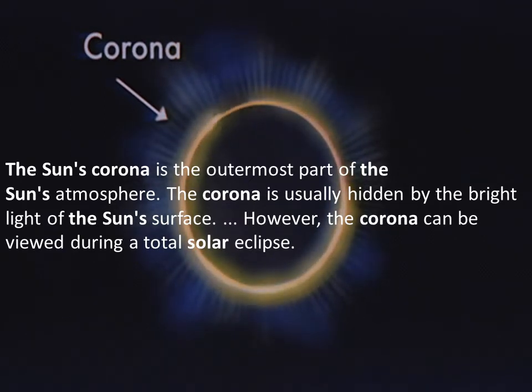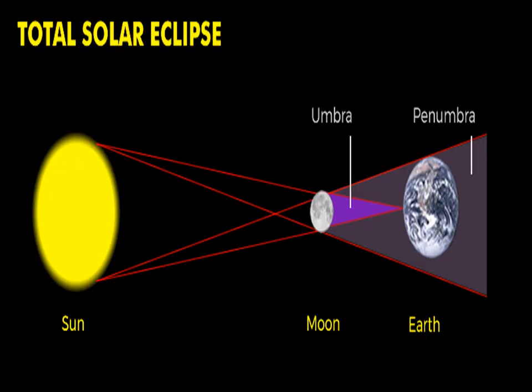The closer the moon is towards the earth, the easier it will be for the moon to completely hide the sun, and as a result, we get to see a total solar eclipse. It is visible to people who are in the umbra region.